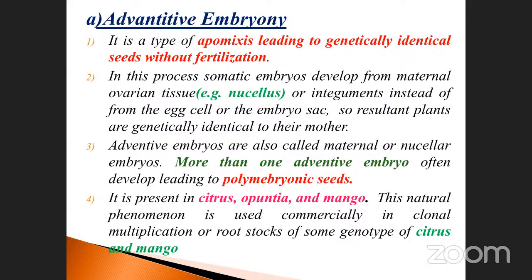So it is also similar, instead of the egg cell and embryo sac. They produce an exact copy, genetically identical tissues. Not only this; sometimes the nucellus may also produce embryos identical to the mother cells. That is also important. It comes from where? Adventitious. Just take an example: what is meant by adventitious root?